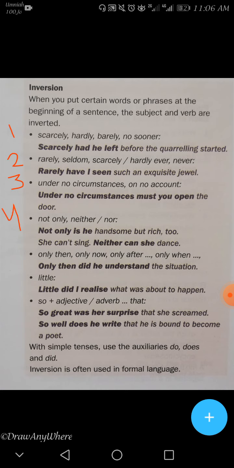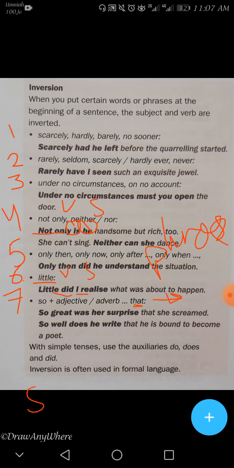Number 4: not only, neither, nor. Also you can notice here, not only is the adverb, then the verb, then he, the subject, so we inverted them. Number 5: only then, only now, only after, only when. Number 6: little. When little comes at the beginning of the sentence, you can invert the subject and the verb and put the verb, then the subject. Number 7: so plus adjective or adverb, and that. It is like a phrase.